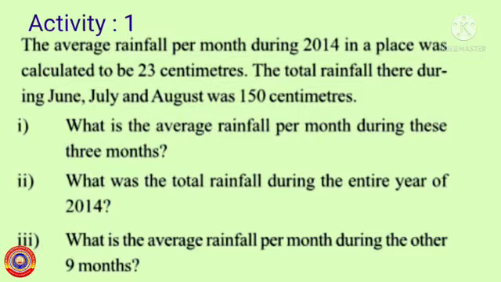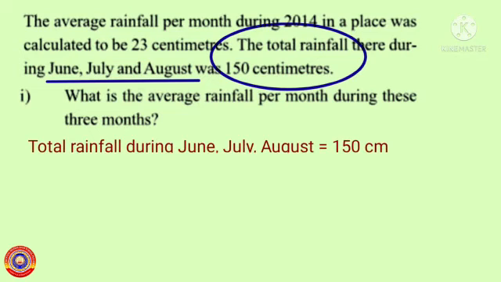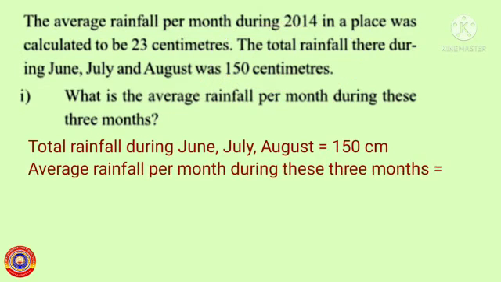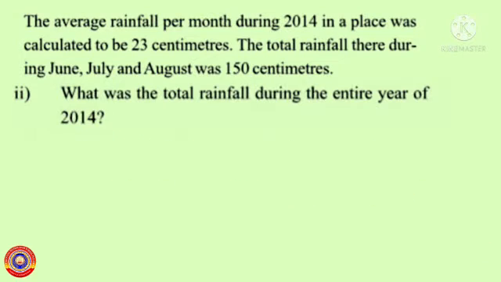Let's do it. It is given in the question that the total rainfall during June, July and August was 150 centimeters. Therefore, average rainfall per month during these 3 months is equal to 150 divided by 3, that is equal to 50 centimeters. Next, question number 2.